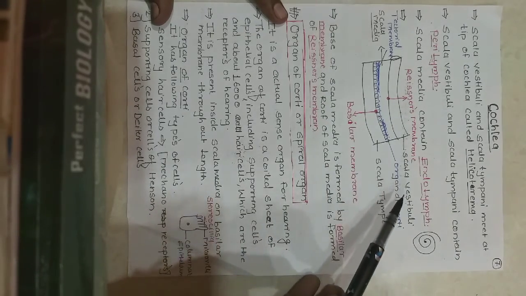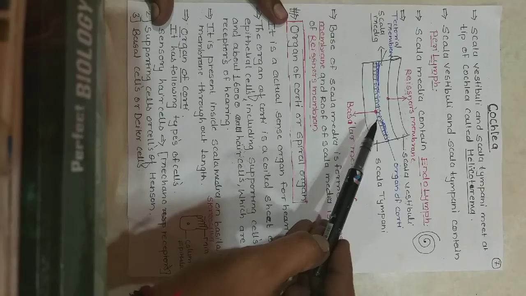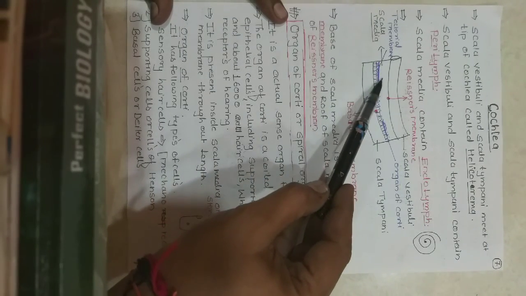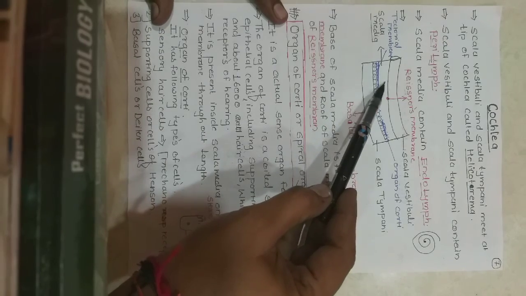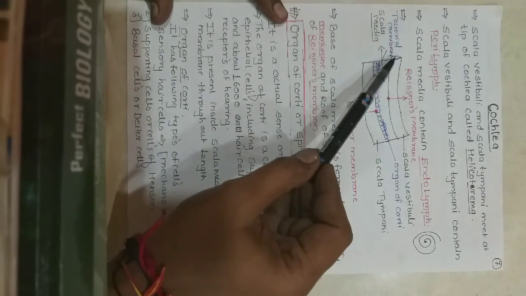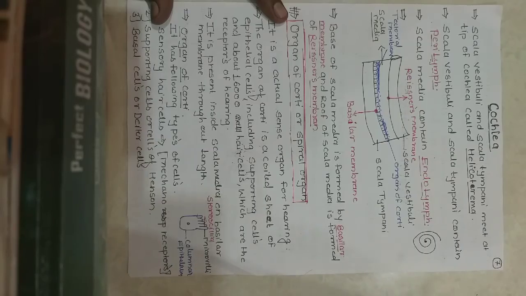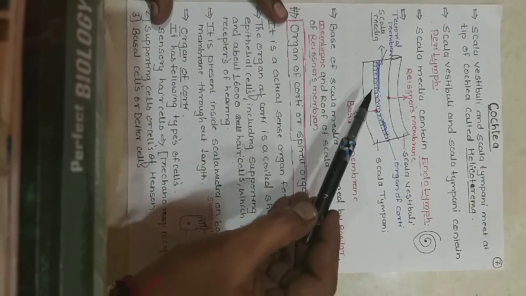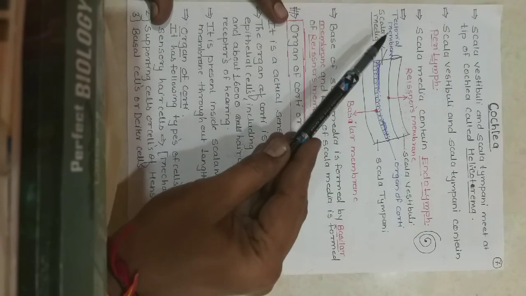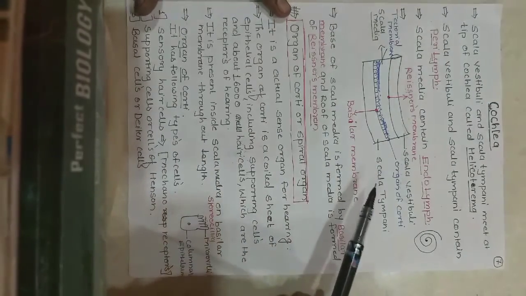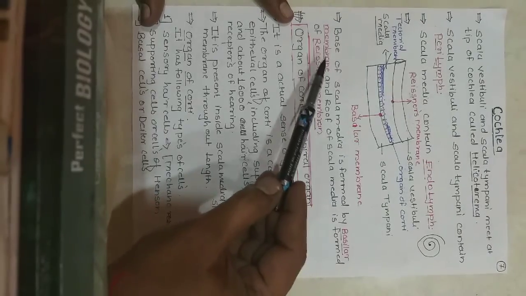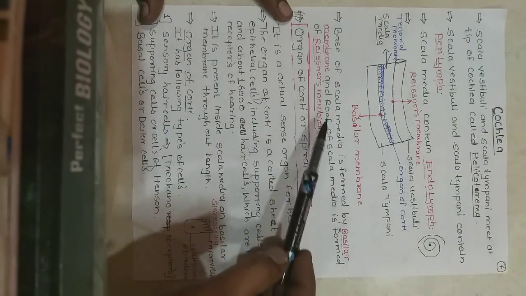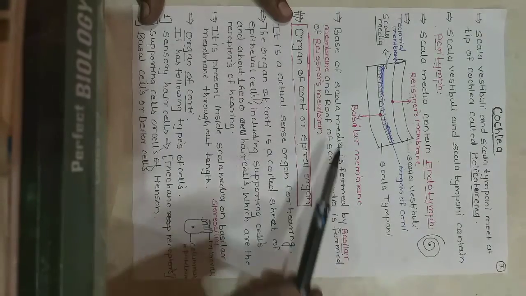The organ of Corti is present on the basilar membrane of the scala media, and its upper covering is called the tectorial membrane. The base of the scala media is the basilar membrane, and the roof is Reissner's membrane.